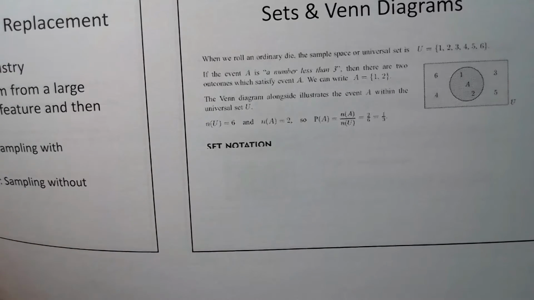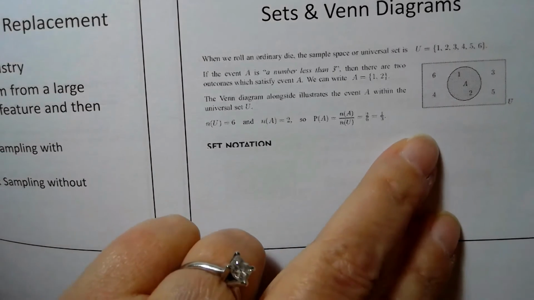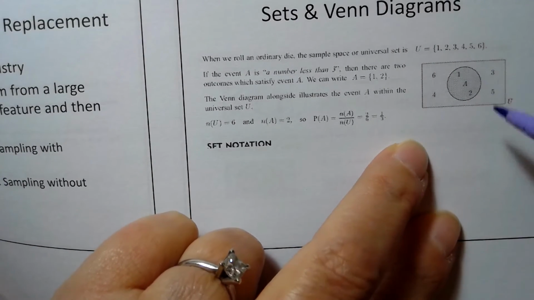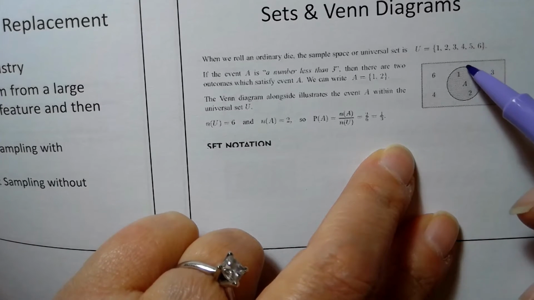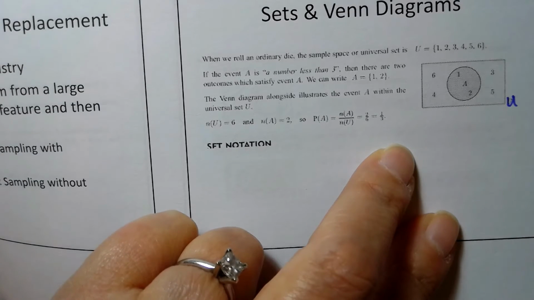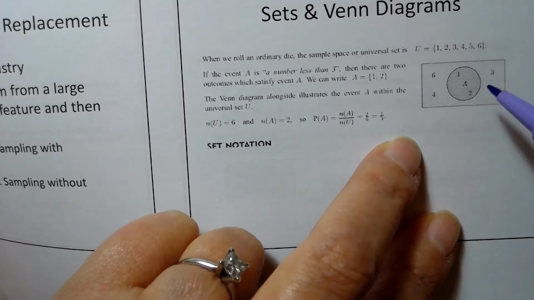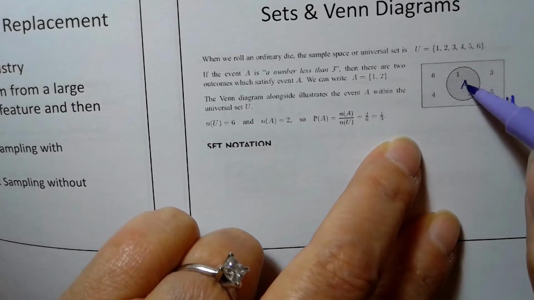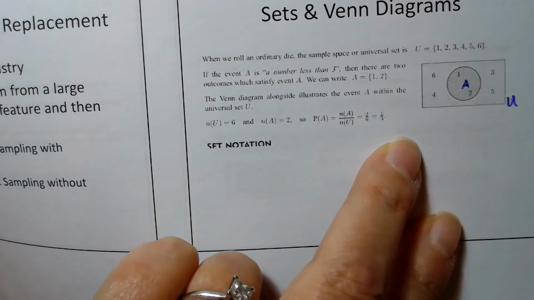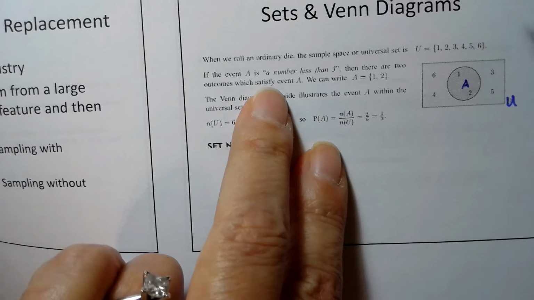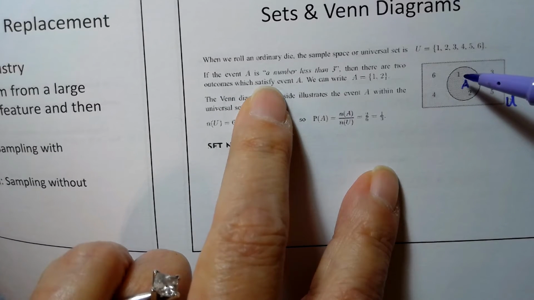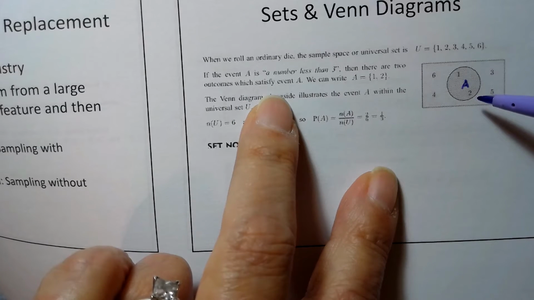Now we can represent this with a Venn diagram. You always make the universe, which is the rectangle, which is U, and you put a circle, or 2 or 3, depending on the situation, in your Venn diagram, and the elements inside this circle are event A. So if event A is the number less than 3, then the only 2 elements that can go in this subset of the universe are 1 and 2, right?